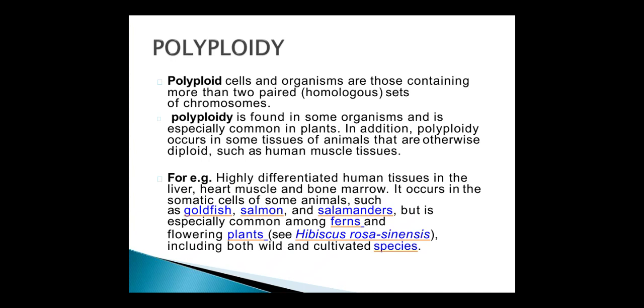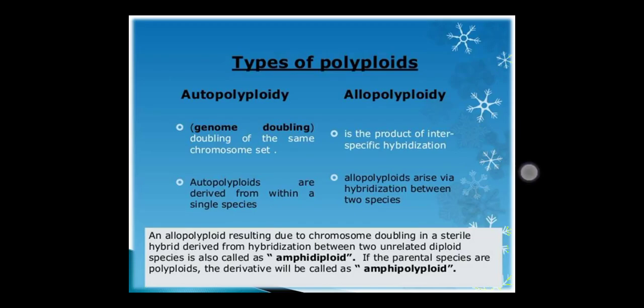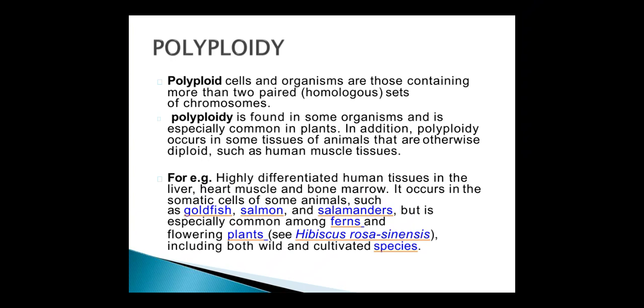It occurs in the somatic cells of some animals such as goldfish, salmon and salamanders, but is especially common among ferns and flowering plants. Flowering plants may be polyploid, including both wild and cultivated species. Polyploidy has exhibited various useful effects on medicinal plants like digitalis, mentha species, poppy plants containing opium alkaloids, and also lobelia.